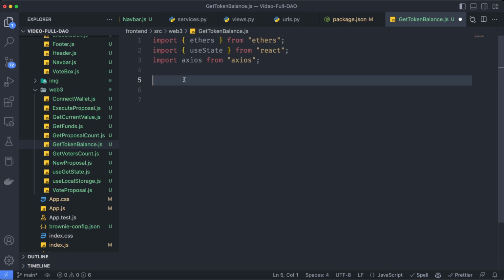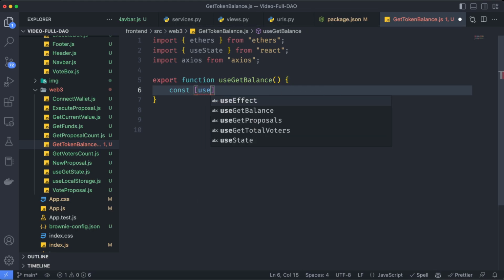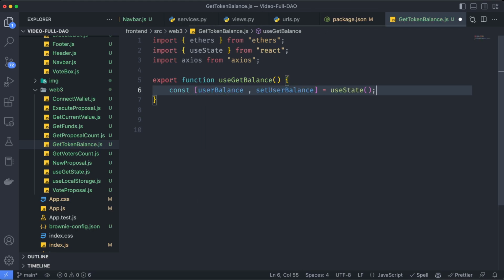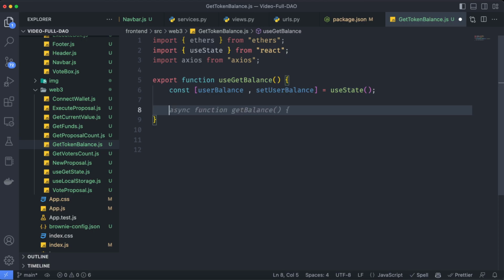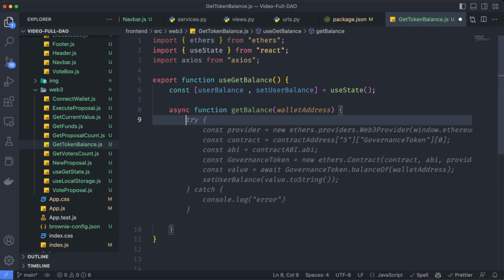Let's create a hook as we did before. Set up a new variable called user balance. There's going to be a user state. And let's declare a new async function called getBalance. Of course, we are going to send here the wallet address as parameter. And let's just connect to that endpoint with Axios.